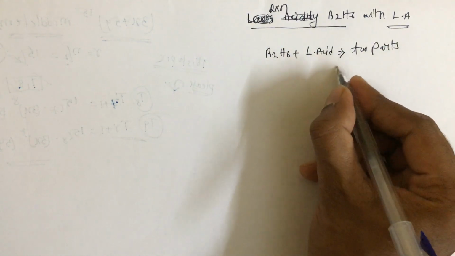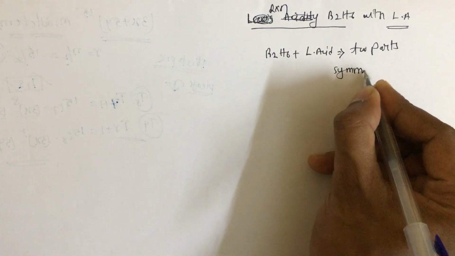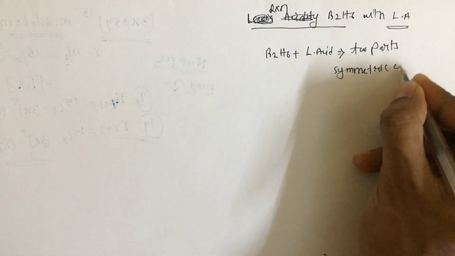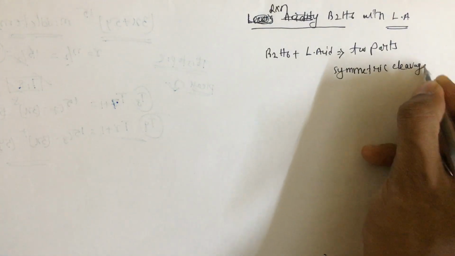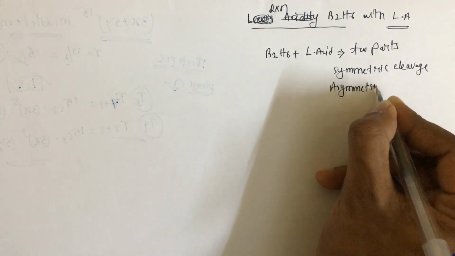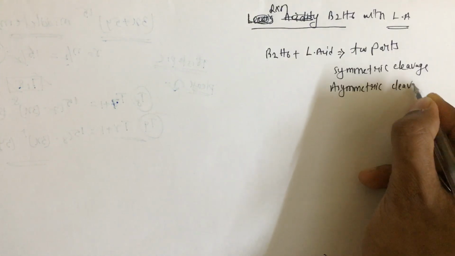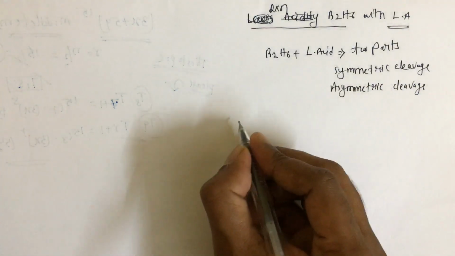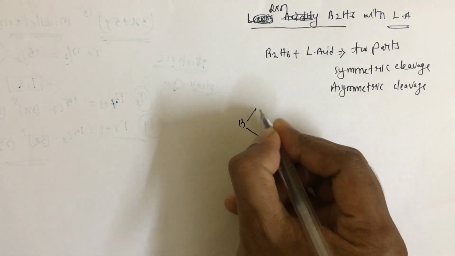It can be a symmetric cleavage or an asymmetric cleavage. How do we see symmetric cleavage?